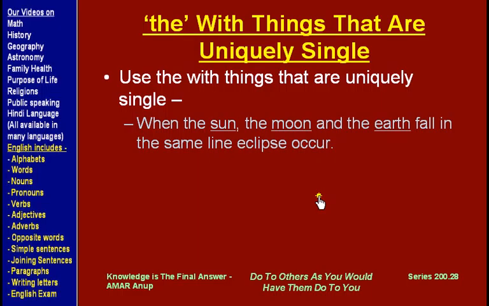Another use of "the" is to represent things that are uniquely single, like there's one sun, one moon, one earth. So we say when the sun, the moon and the earth fall in the same line, an eclipse occurs. So things which are uniquely single, we use "the" with them.